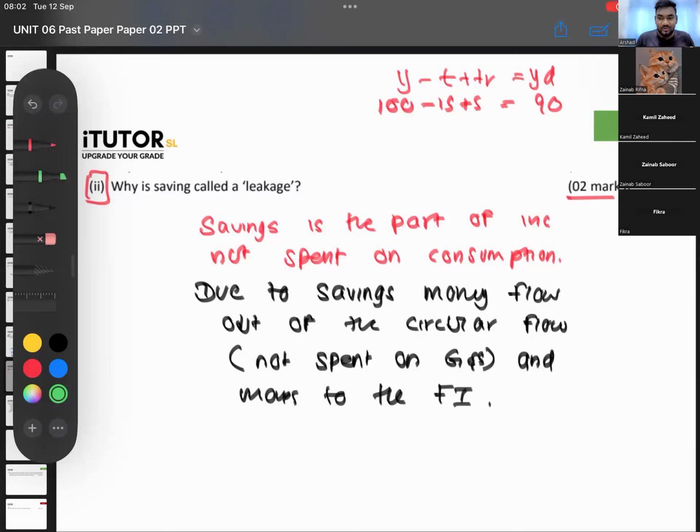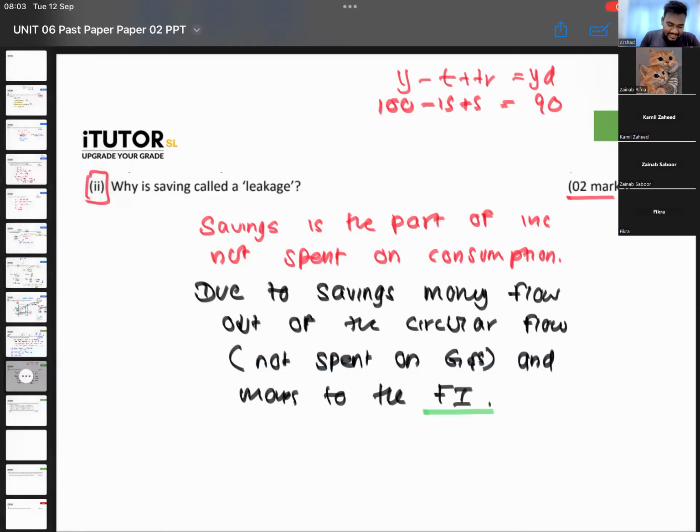Okay. How does this reduce velocity of circulation, guys? Because money is not spent. Now, what is velocity of circulation? How many times does money go from one person to another person to another person, right? So here, the money is not spent on consumption. Some of it is going to the FI, the financial institution. Money is going to the bank instead. Is all withdrawal reducing velocity of circulation in a sense? Not really, but you can say savings will reduce velocity of circulation.